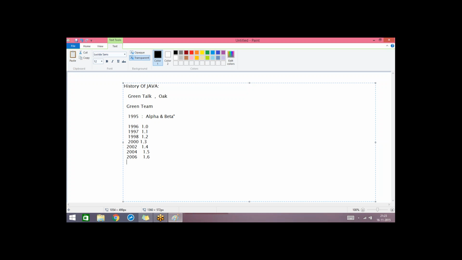Do you know what the current version of Java is? Can you tell me? Any idea? It's 1.8. In 2011, 1.7 was released, and 1.8 was released in 2014. This is the simple history of Java.